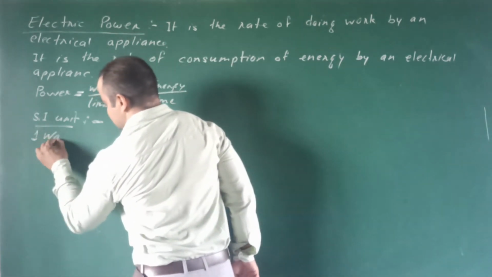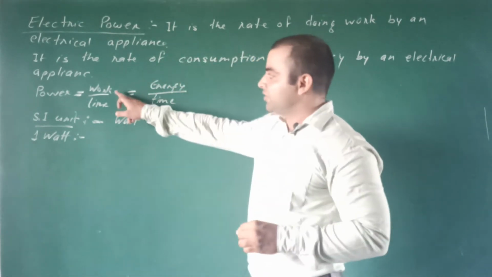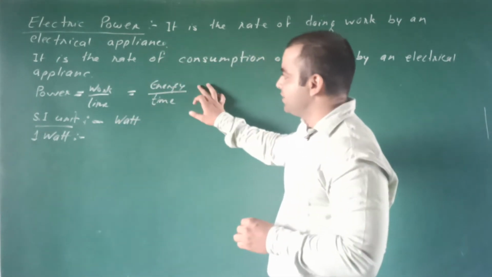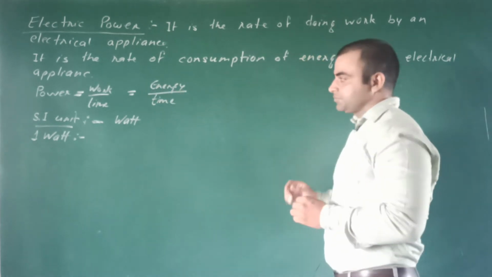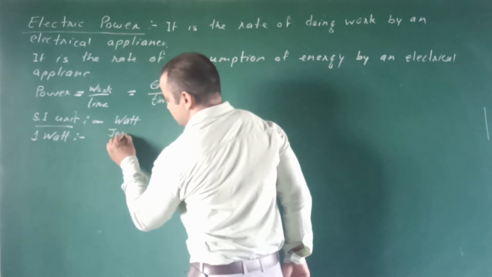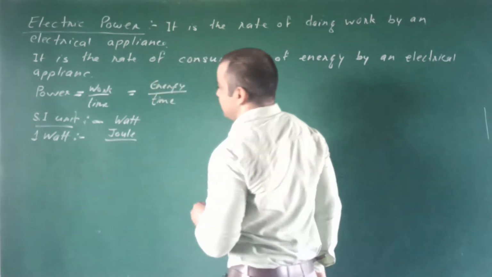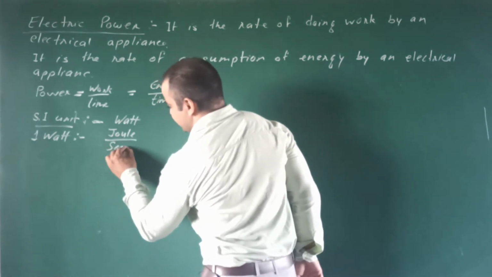1 watt. Here is the work per unit time or energy per unit time. Work and energy both have the same SI unit, joule, and for time the SI unit is second.